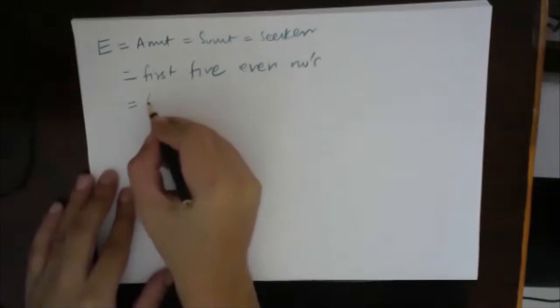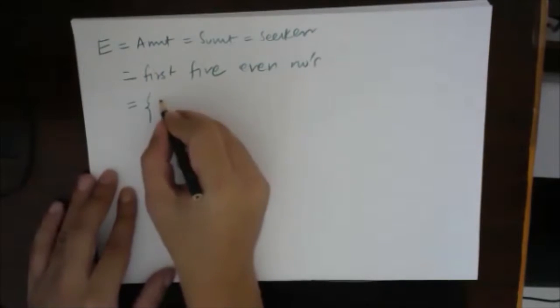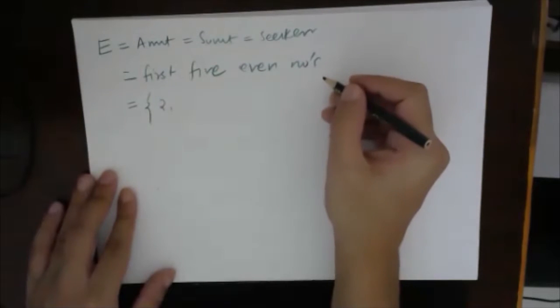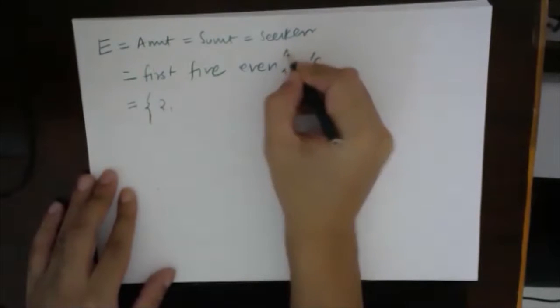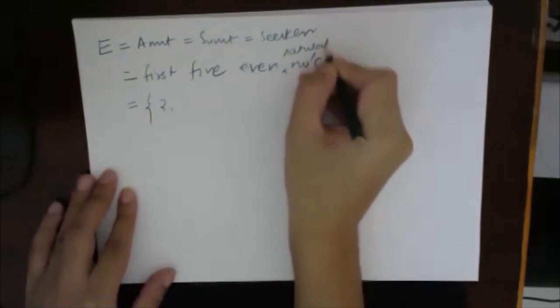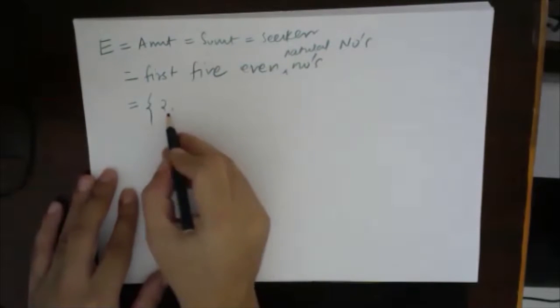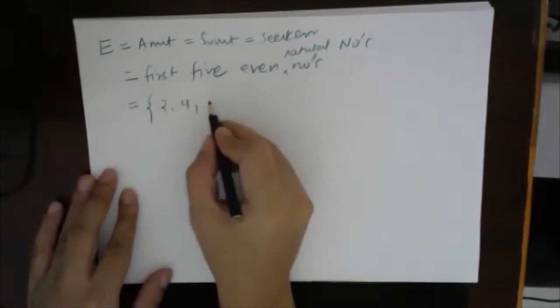So basically, which elements will come in this set E? The elements which will come will be the first 5 even natural numbers. So which elements will come? 2. Then you will get 4. Then you will get 6.